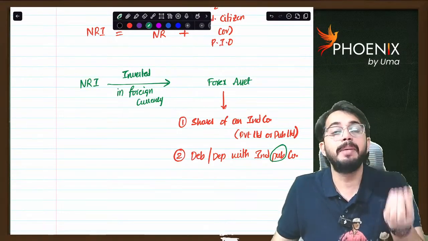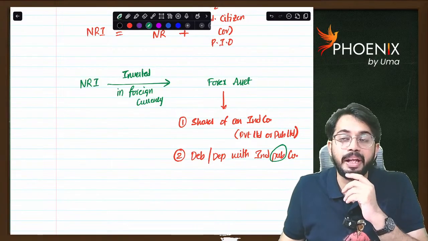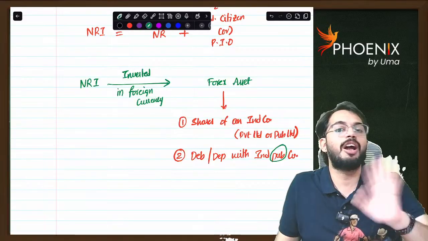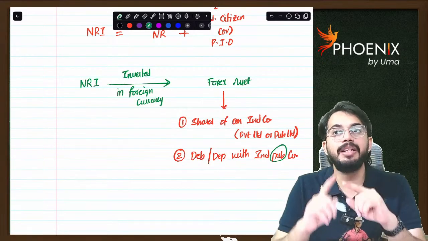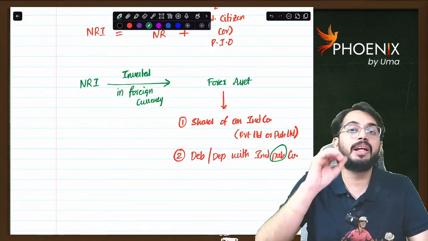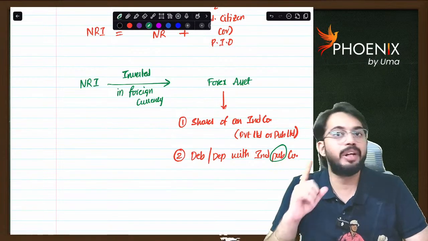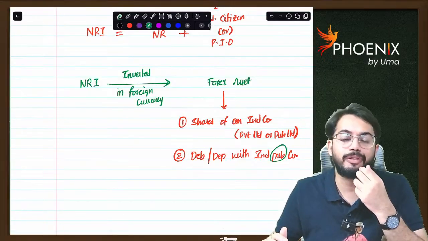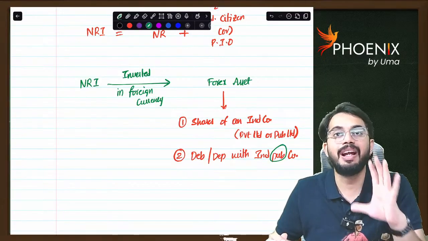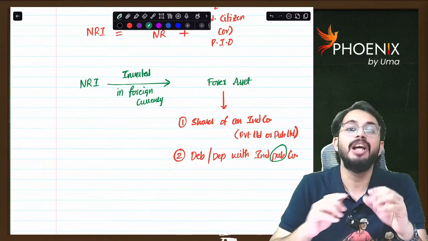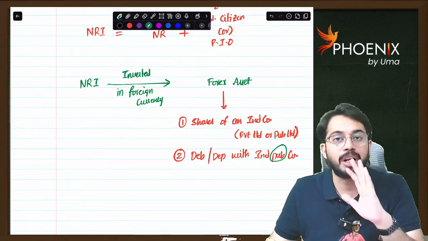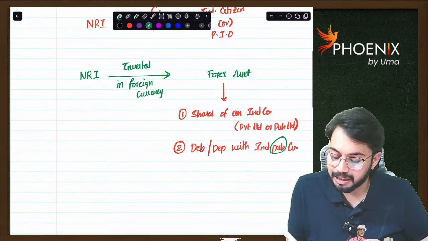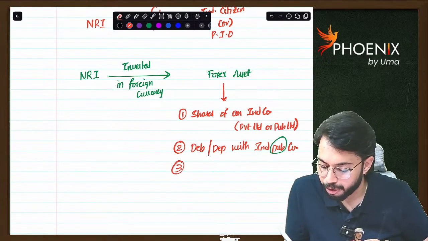If an NRI purchased debentures issued by a private limited company, then those debentures are not a forex asset in the hands of the NRI. Debentures or deposits should be made in a public limited company. Are you able to understand? Then only it will be treated as a forex asset in the hands of the NRI. What is the significance of a forex asset? Whenever a forex asset is purchased by an NRI, a lower rate of tax will be levied. I will tell you what that lower rate is. Next, the third investment is central government securities.